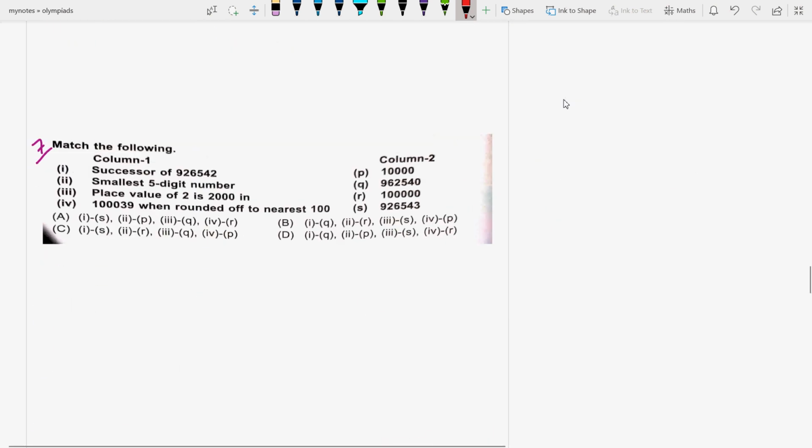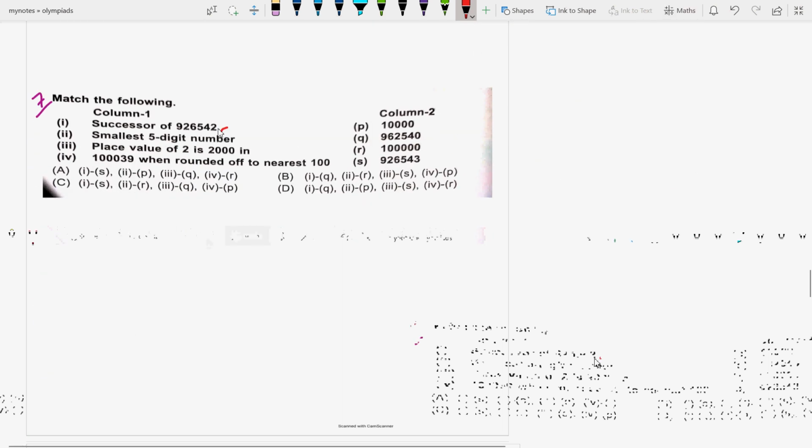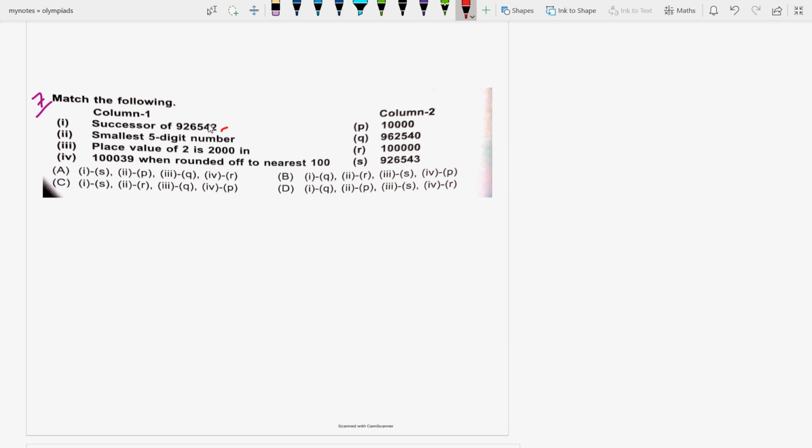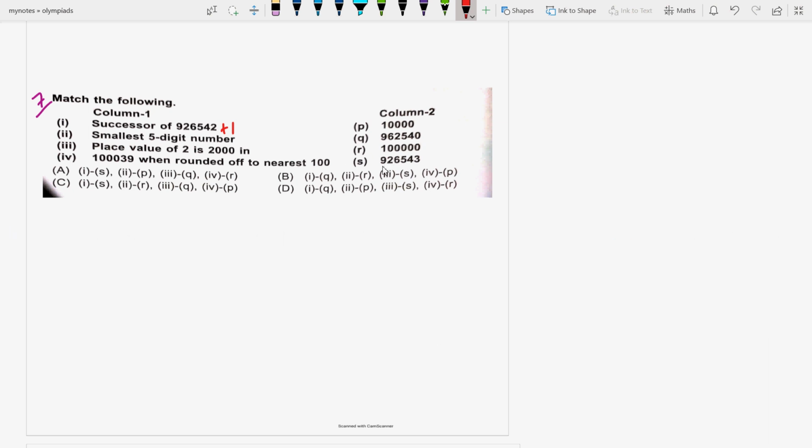Next question is, successor of 926542. Just add 1. Successor means the next number, where 1 should be added. So 926542, when 1 is added, comes out to be 9,26,543. So it will be S option.